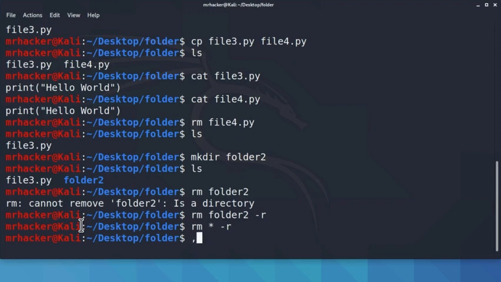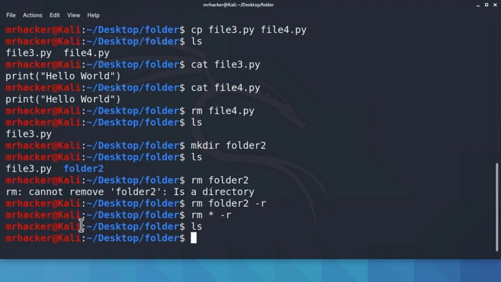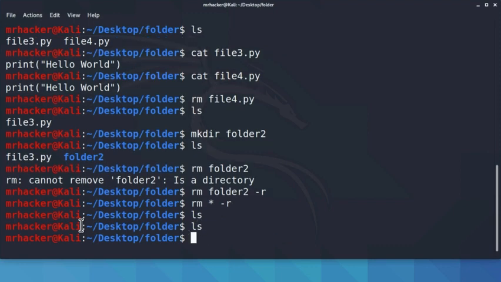Oops, I actually ran this, and you will notice that the results of this command, if I type ls, now our folder is completely empty. So I actually ran this by mistake, and keep in mind, if I actually ran this from the / directory, which is our root directory, I would delete the entire Kali Linux system. For now it is good since I only deleted our Python program, so it is not a big deal.